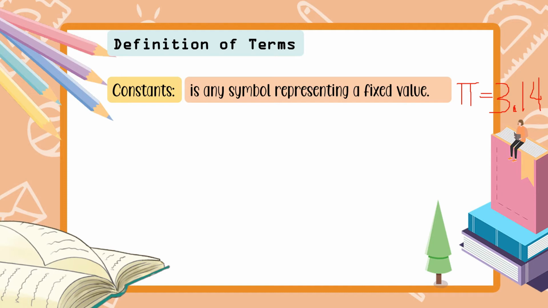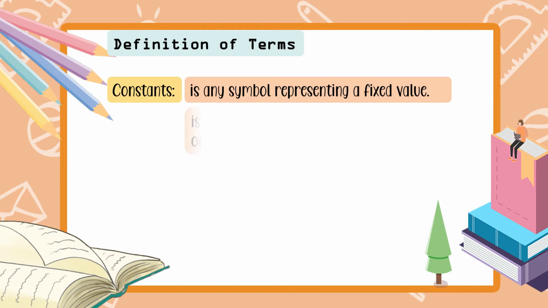Along with numbers like 2, -5, okay, 1,000. So, lahat ng number, including pi, ay tinatawag natin na constant dahil hindi sila nagbabago ng value.